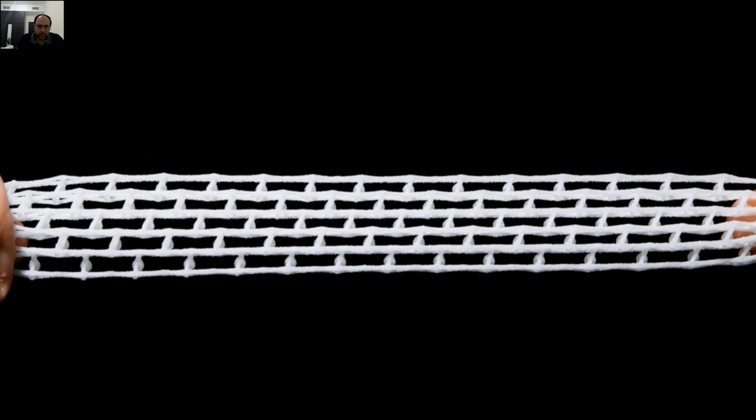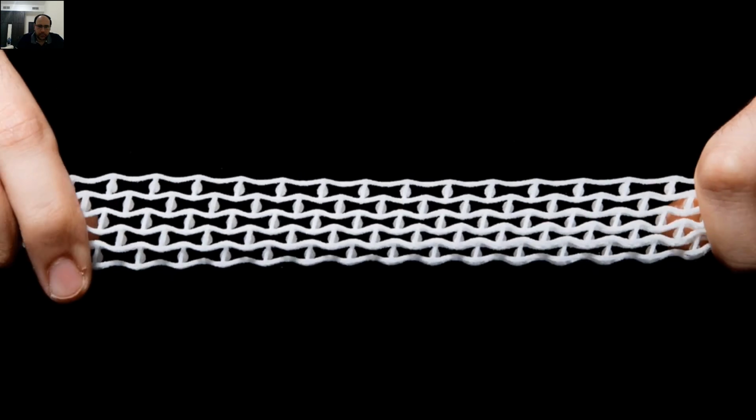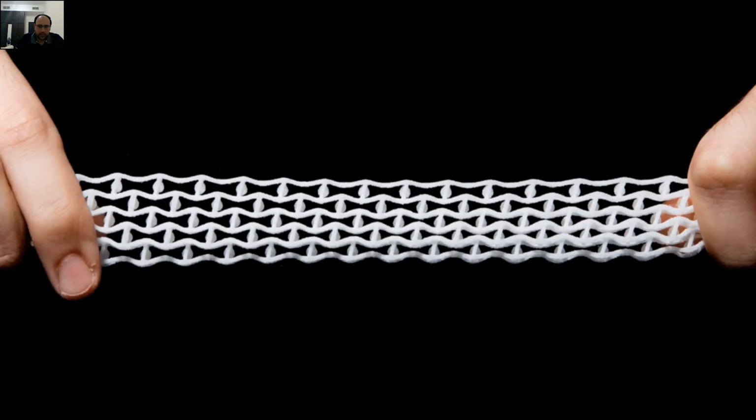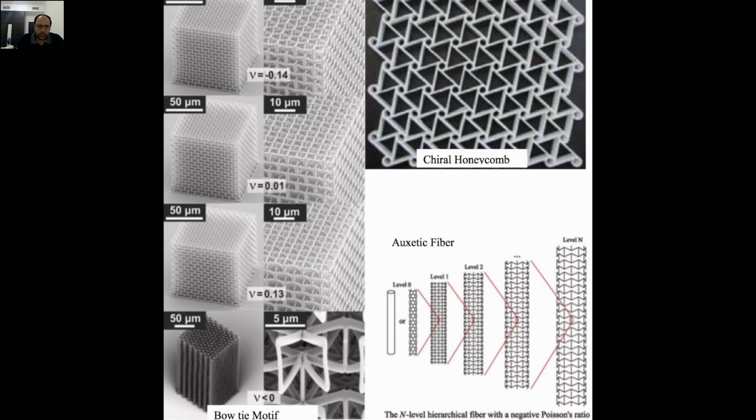As a result of their negative Poisson's ratio, auxetic materials experience lateral expansion under axial tension and lateral contraction under axial compression. This is the opposite of how a normal material responds. Auxetic materials exhibit negative Poisson's ratio as a result of their subunit structure, not as a result of their chemical composition. Common structures include the bow tie motif and chiral honeycomb. These structures can be assembled in 1D, 2D, 3D, or in fibers.